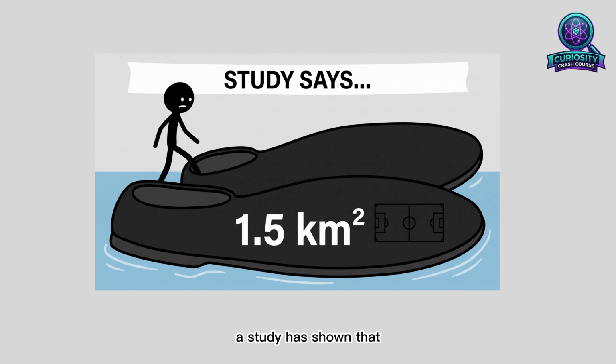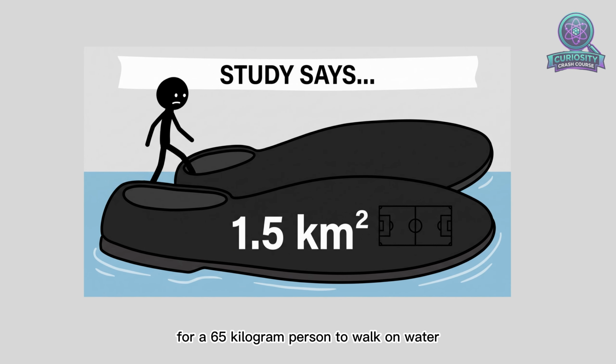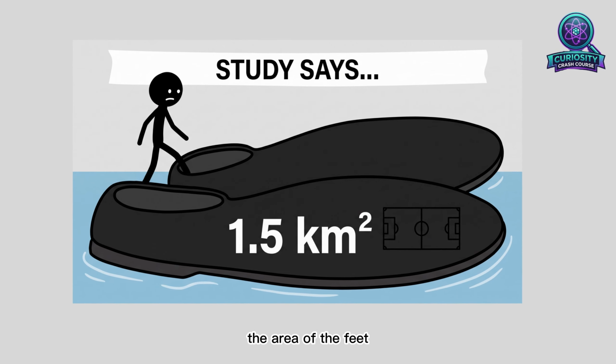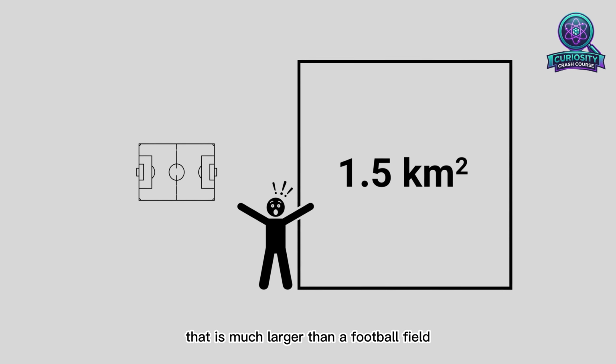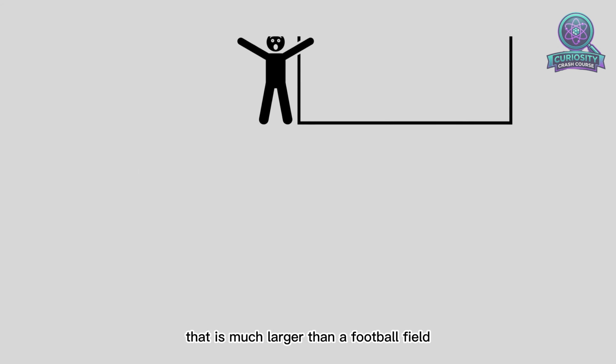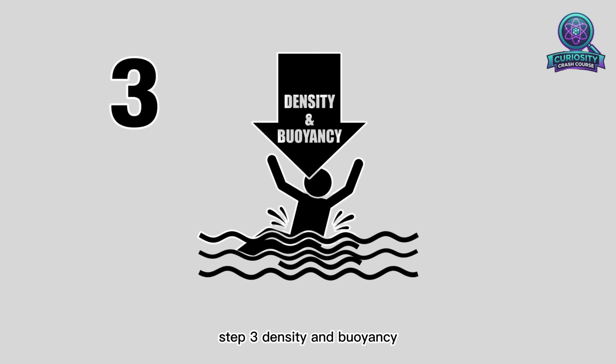A study has shown that for a 65-kilogram person to walk on water, the area of the feet must be about 1.5 square kilometers. That is much larger than a football field. Step 3. Density and buoyancy.